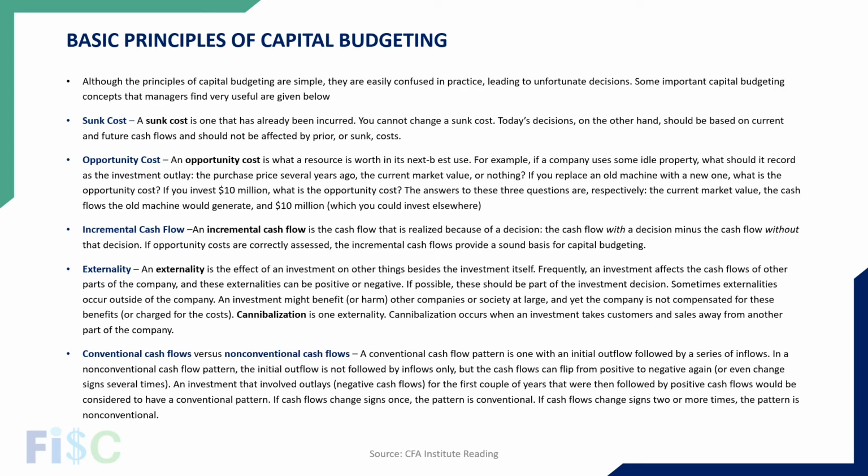The third one is incremental cash flow. What I mean by incremental cash flow is that whenever you make a decision between two projects, you don't make the decision on just the normal cash flows. You make the decision by doing an incremental cash flow analysis using this formula: cash flow with a decision minus cash flow without a decision. So in this way you will do the analysis.